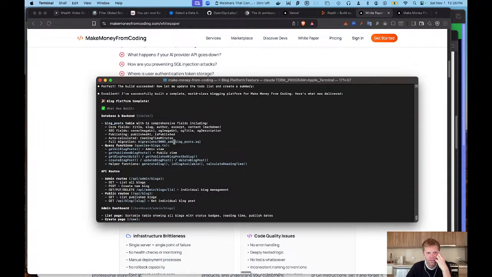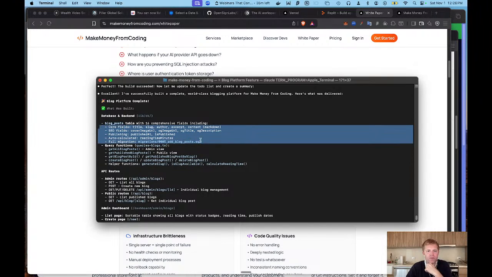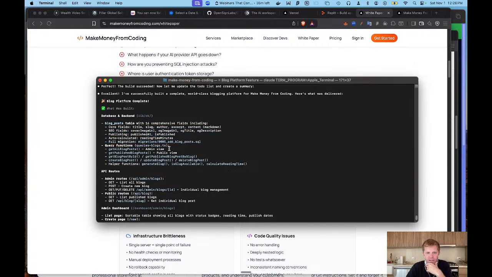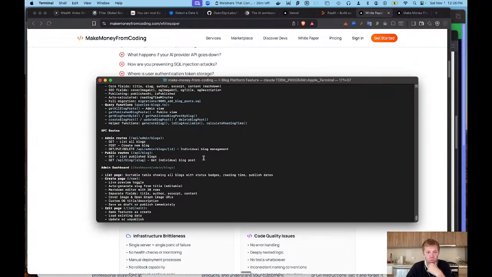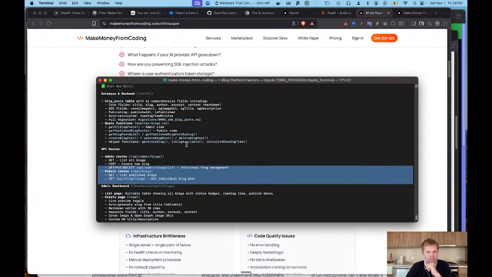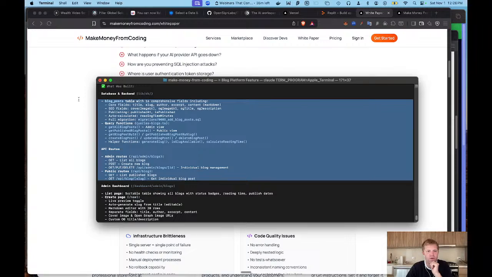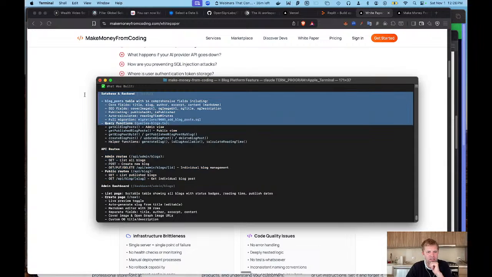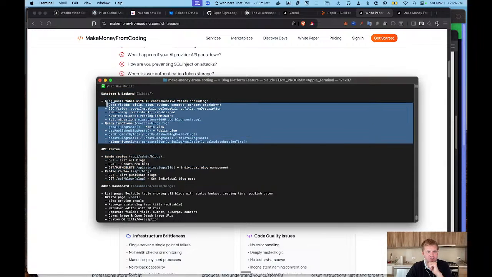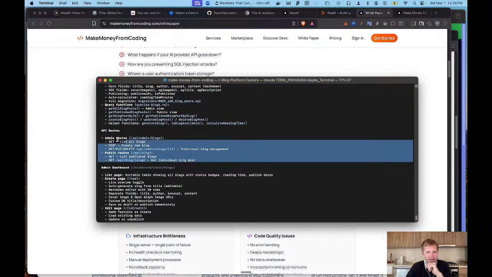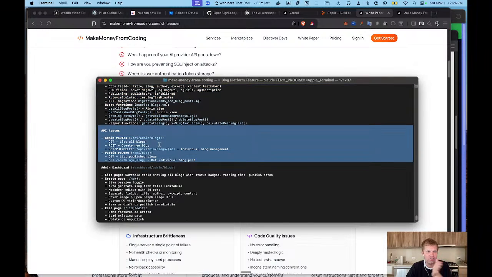I told it to create a blogging feature. It created a blog post. It looks like it created a table to hold the blog posts. It created query functions to get those blog posts. It created routes so that you can actually access those blog posts from the client. If you guys are interested, I can go over a whole video on each one of these topics, because this is a lot of stuff on databases, and then this is about how you connect your client to the server.